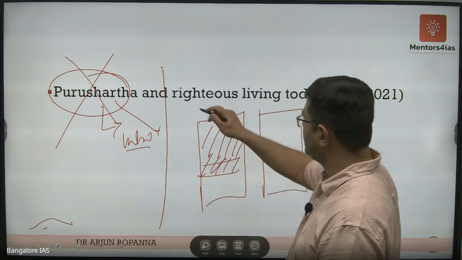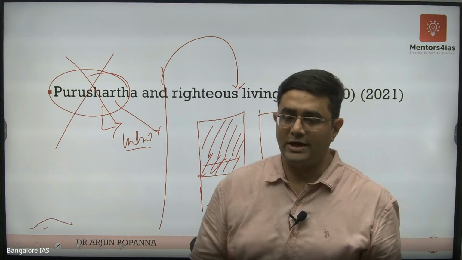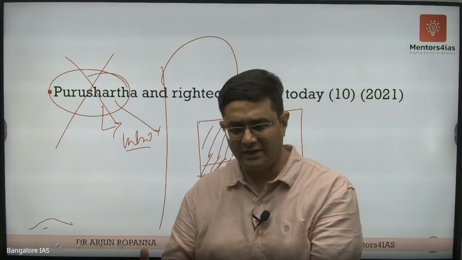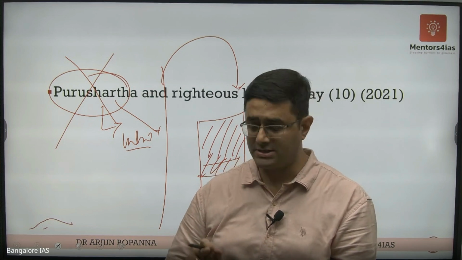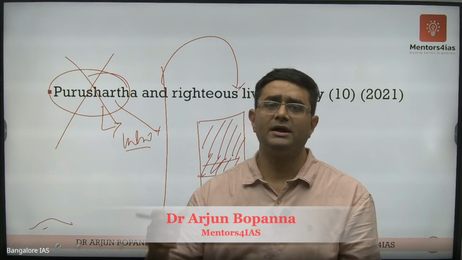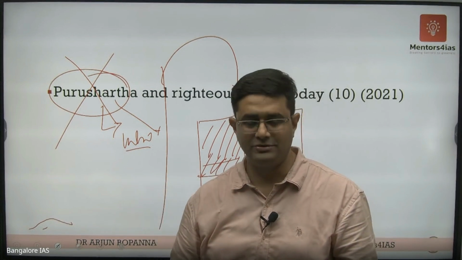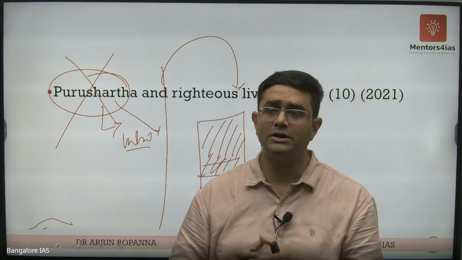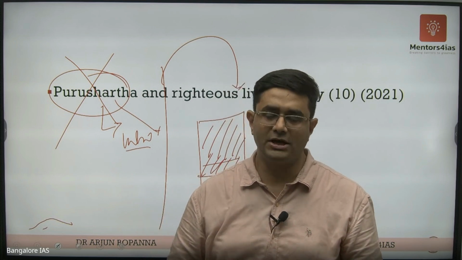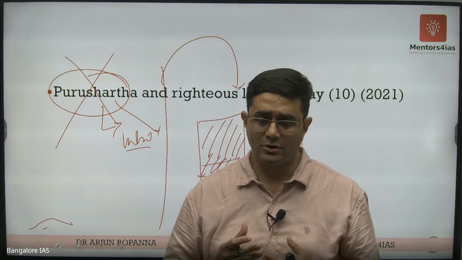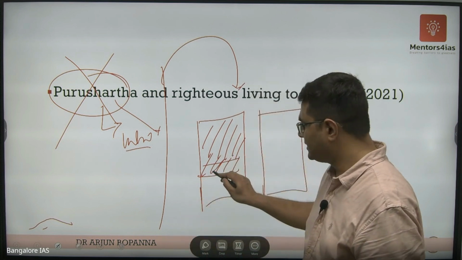And then you can write how, in the traditional point of view, its ultimate objective is to ensure that the individual leads a righteous life by fulfilling dharma, and artha as well as kama, but in a righteous manner. Aparigraha, asteya, these words have to be there while talking about the concept. And then it talks about fulfilling rinas and obligations in order to ultimately attain moksha. By doing that, an individual is going to be a good person, that is nothing but living a righteous life. That is in a traditional sense.